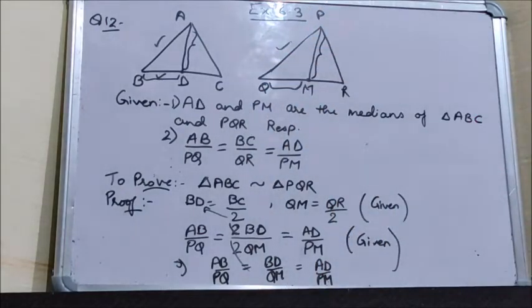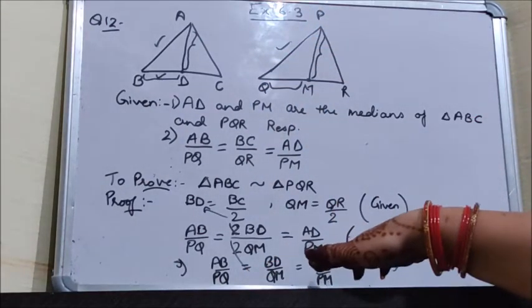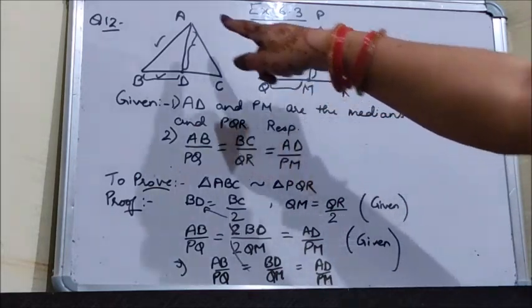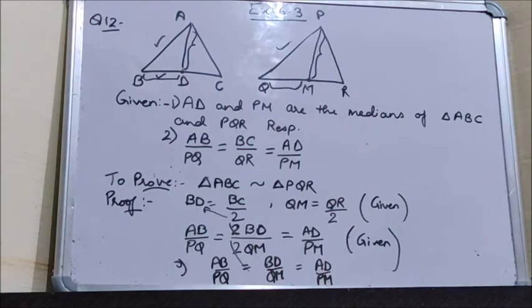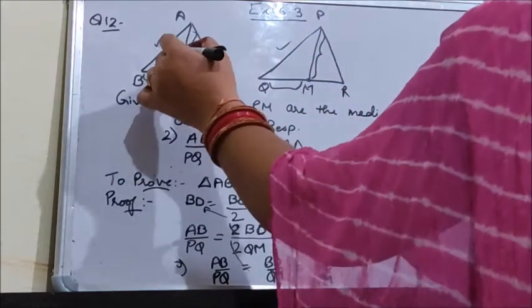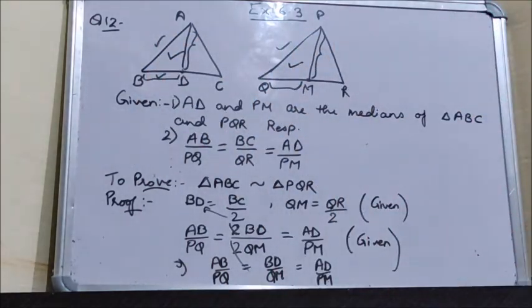As you can see in the figure, these three sides are proportional, and these three sides belong to the triangles ABD and PQM. If all three sides of these two triangles are proportional, we can say that these two triangles are similar.